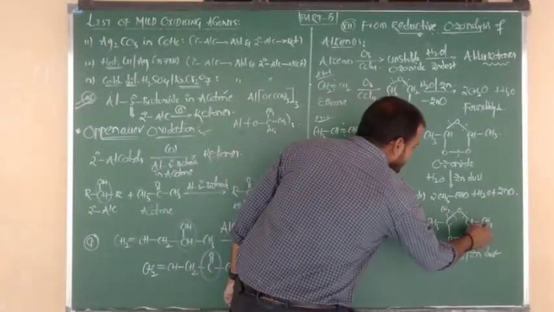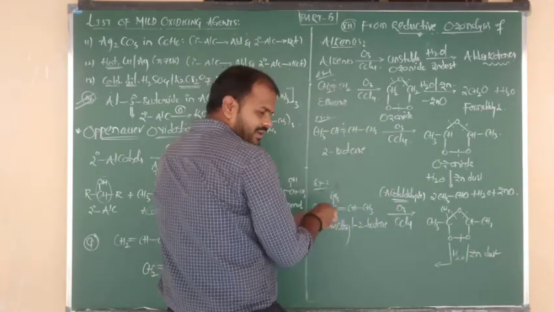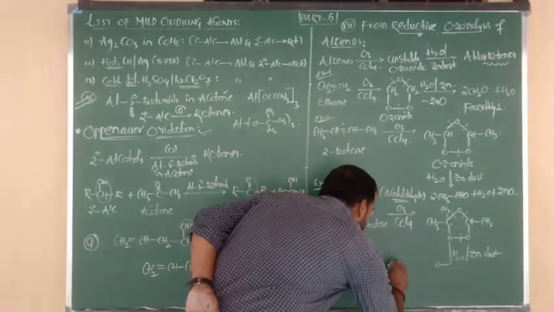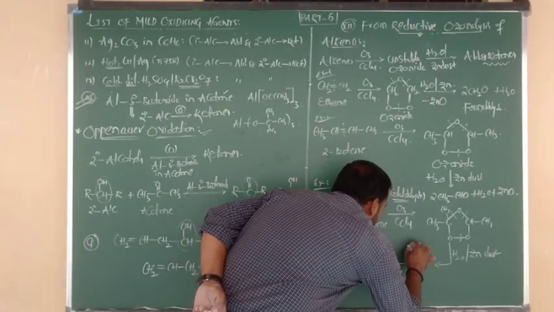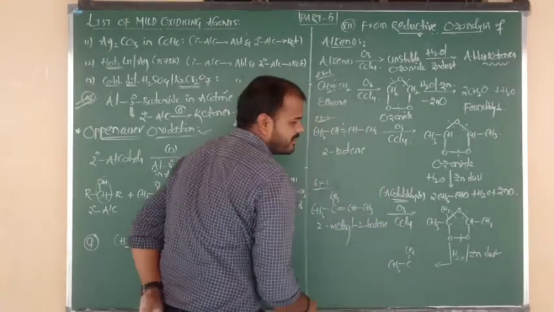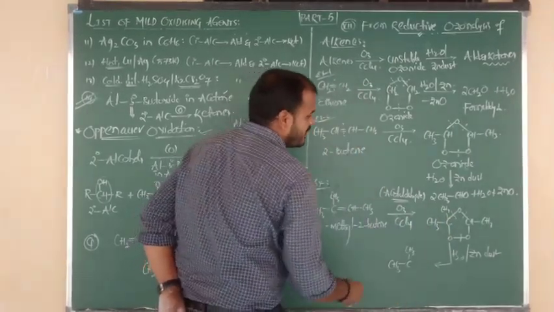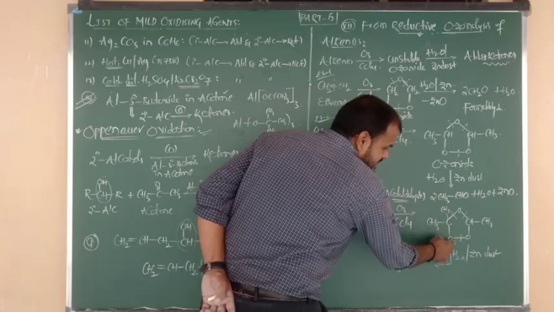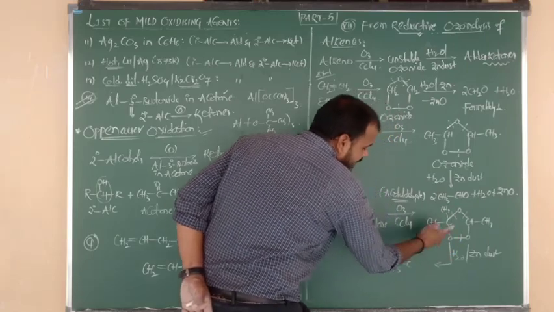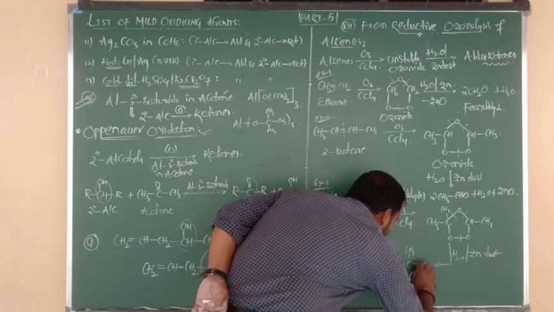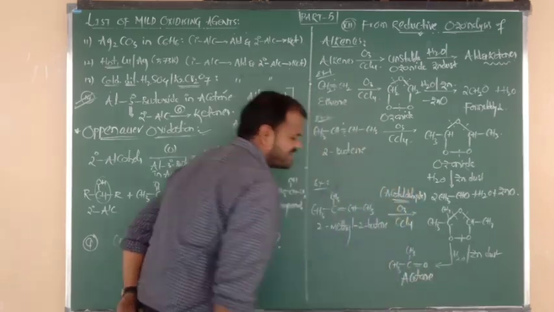The right product is CH3 bonded to CHO, and the left product is CH3 bonded to C, with C connected to CH3, the 2-methyl. After breaking the 2 side bonds, the single bond becomes what, beta? A double bond. So one of the products is a ketone, that is nothing but acetone.